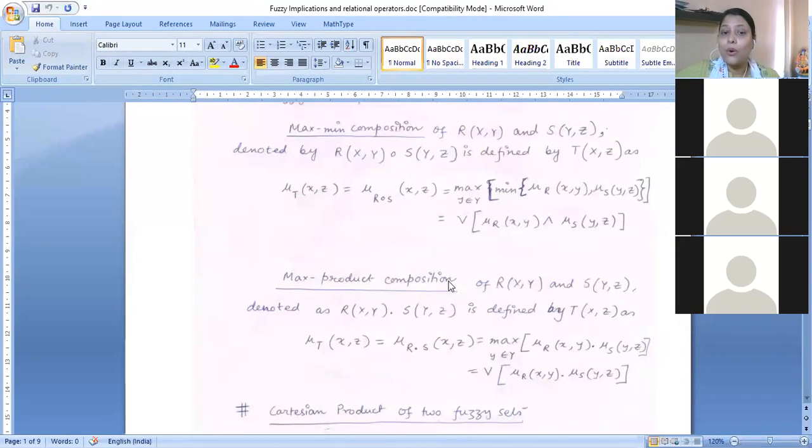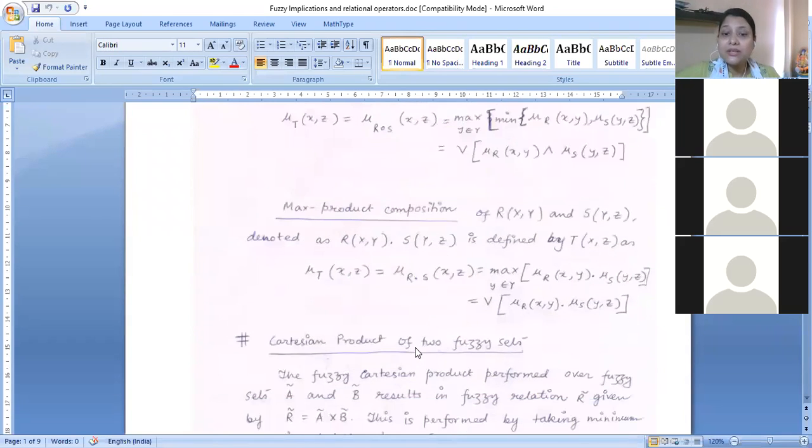If you want to learn how this max product composition takes place, we will show you one example. But before that, another thing we need to know is that sometimes you will be told to write about classical relation.